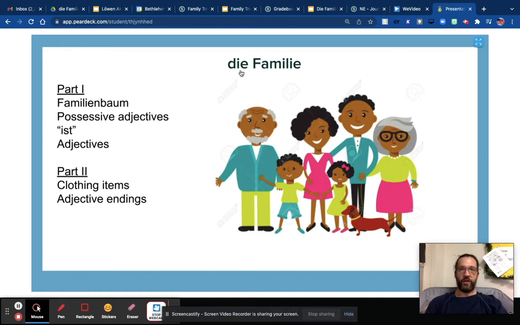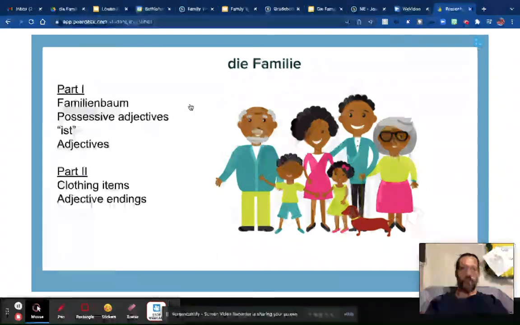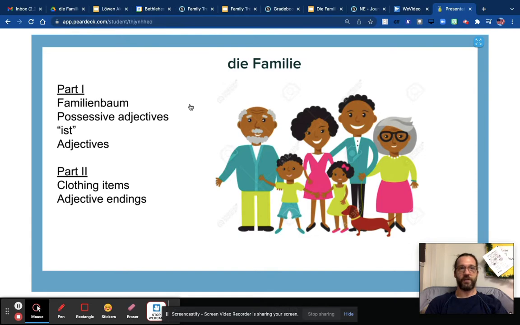We're going to start Activity Board 10 learning about the family or family tree, which is in German called Familienbaum. And while we're learning about the family tree, we're going to learn a bunch of different German vocabulary and different German grammar concepts.